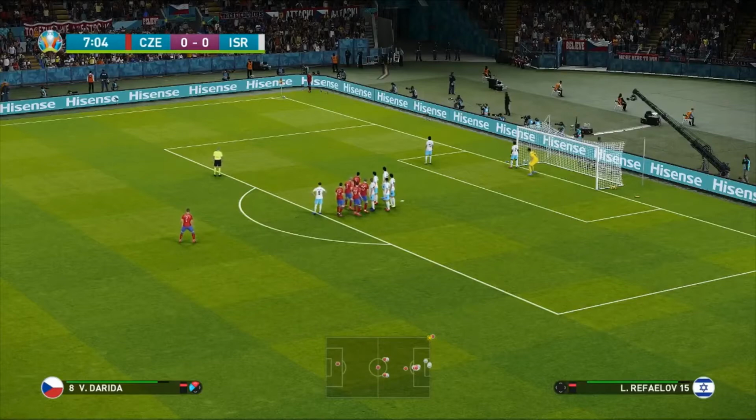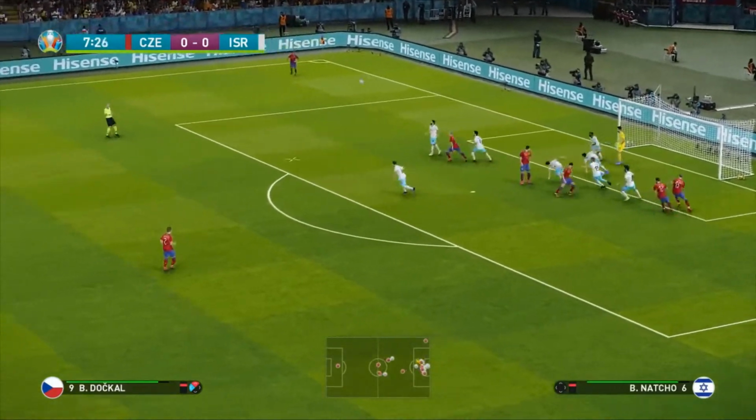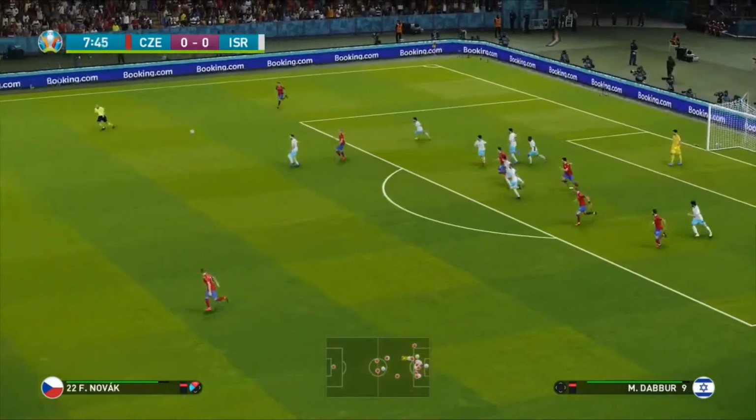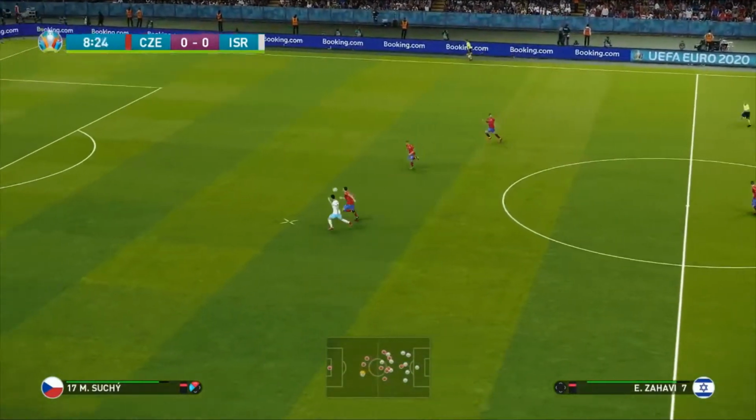Of course, Darida is going to whip this one in. He does indeed towards the middle of the box, but it's cleared away by Nacho of the Russian league. De Boer hits it long for Aaron Zahavi.